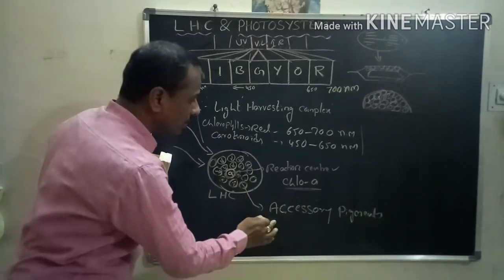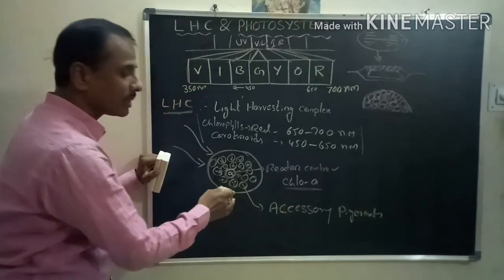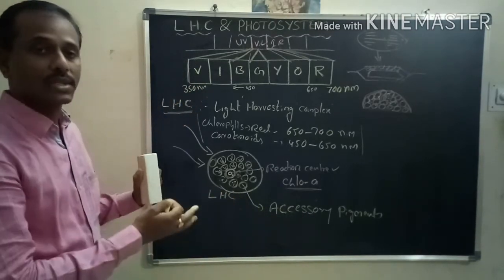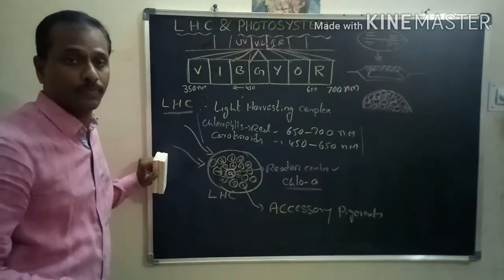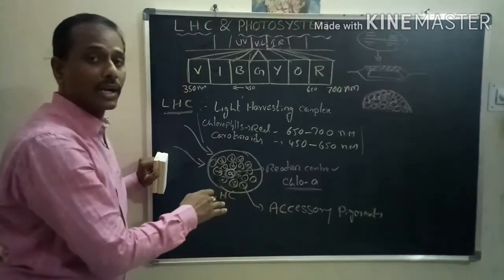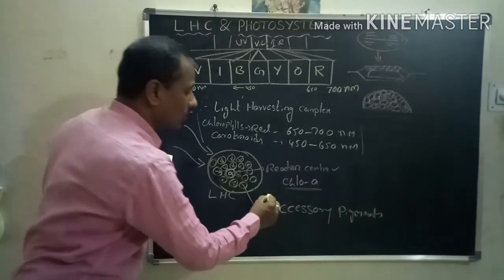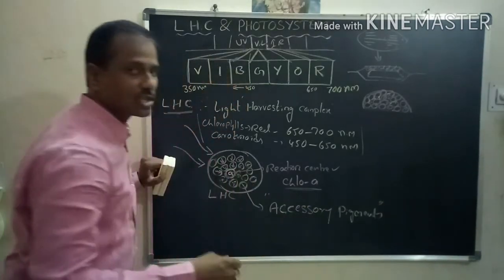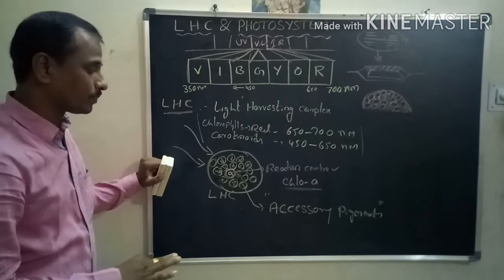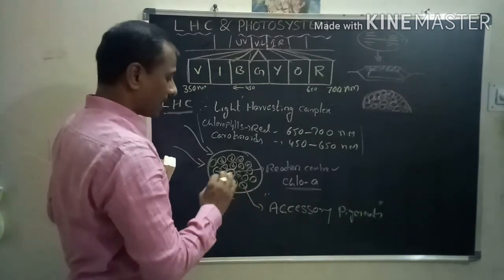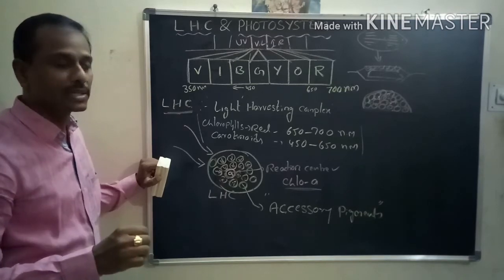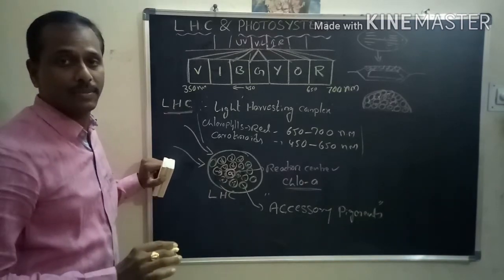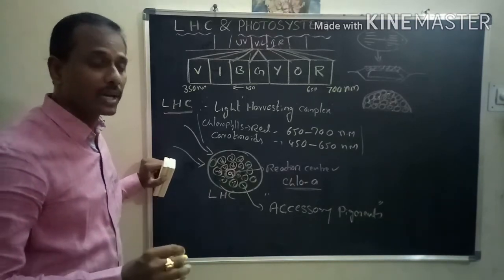So see here, why can we call them accessory? Because they help in photosynthesis. These are also called additional pigments. So accessory pigments and additional pigments are the same. Then next, another important term is protective pigments. What are the protective pigments?